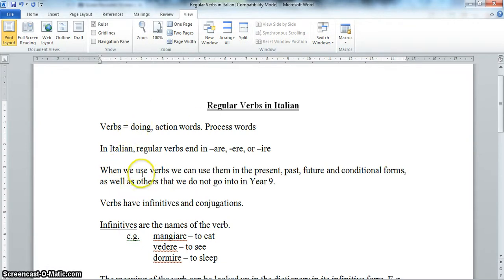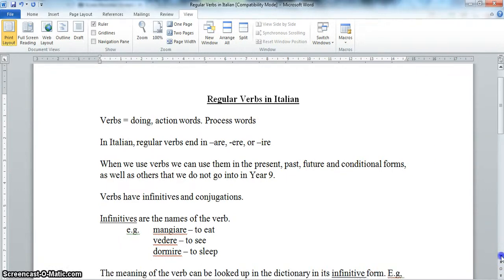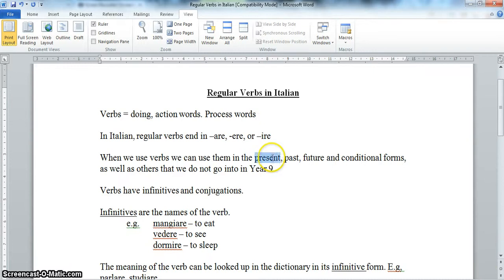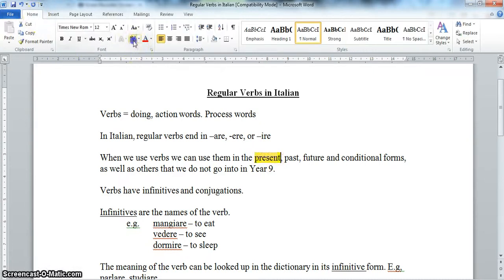Now, when we use these verbs, we can use them in the present tense, the past tense, the future, or the conditional forms, as well as others that we don't go into in Year 9 that you won't need for this year. Now, today we're going to be running through the present tense. Okay, this is the one we'll really focus on this year.